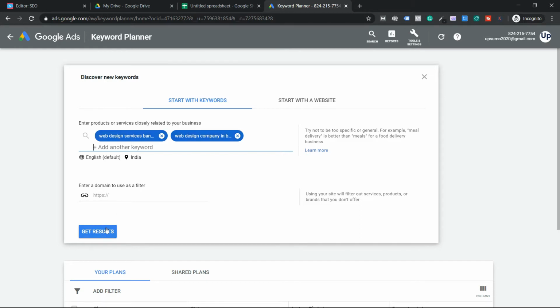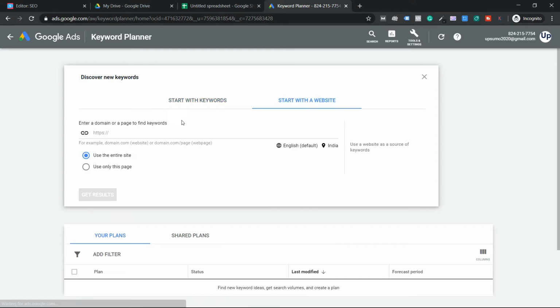Afterwards, can you see the option called get results? Now you let it be India only, guys. No need to change any of these options. Some people ask, sir, can I check with my competitors? Absolutely, guys. You can check what keywords your competitors are trying to rank for. You can do that also.